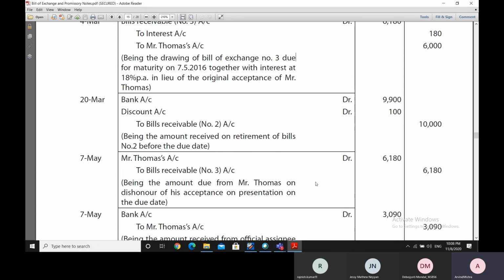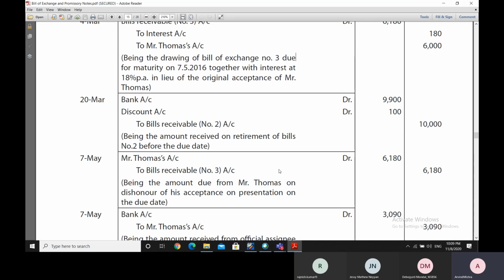Then thereafter, however, what happens is that even after this extension of the time, Mr. Thomas is again not able to make the payment because he goes insolvent.